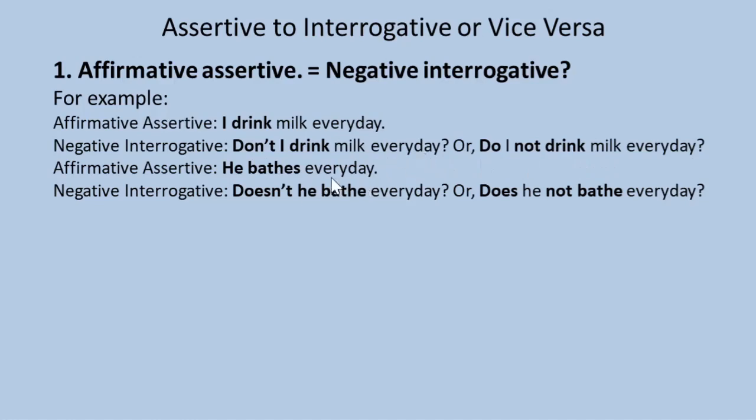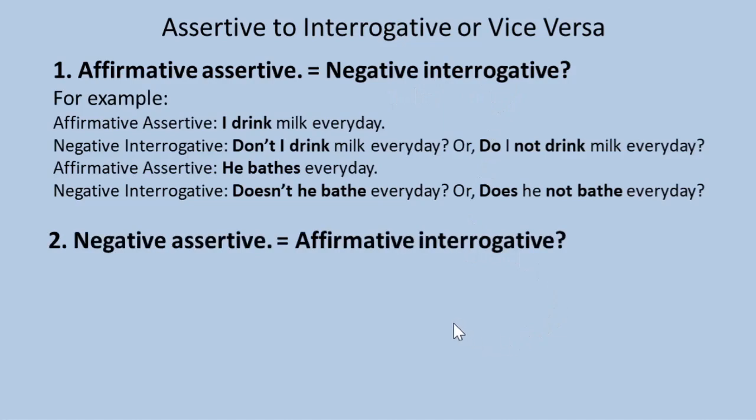He bathes every day is an affirmative assertive. Doesn't he bathe every day or does he not bathe every day is a negative interrogative. So if a sentence is an affirmative assertive, we have to transform it into negative interrogative.